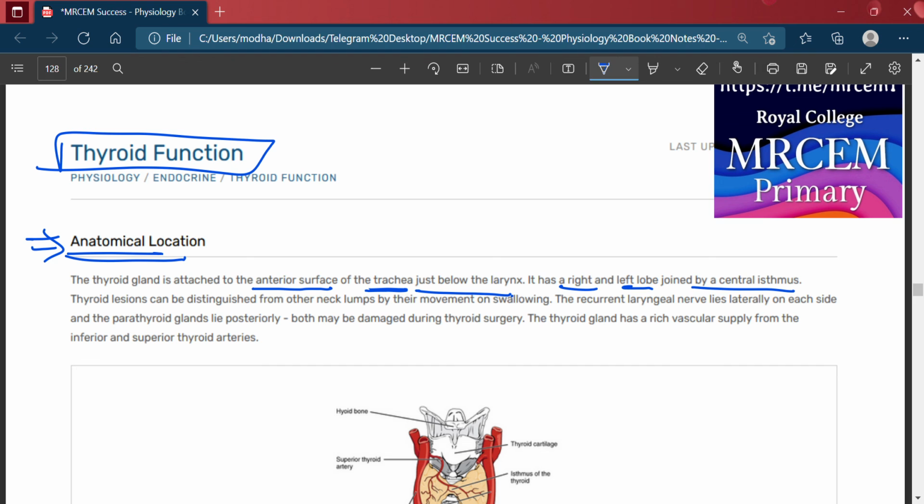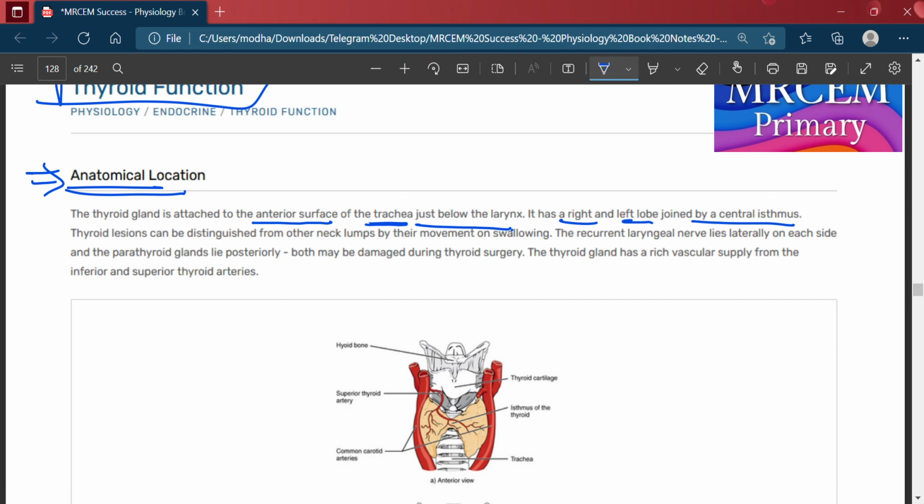This is the right and left lobe, which is joined by the isthmus centrally. Thyroid lesions can be distinguished from other neck lumps. We will discuss this in the later video.